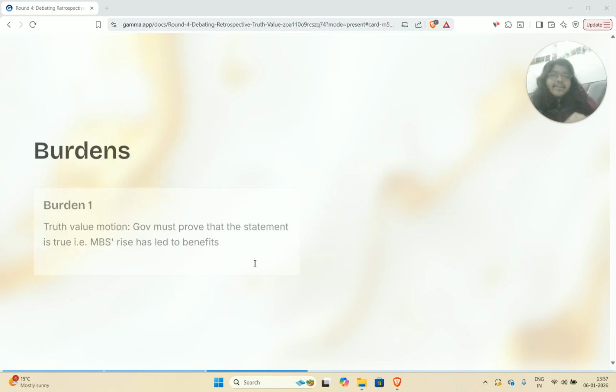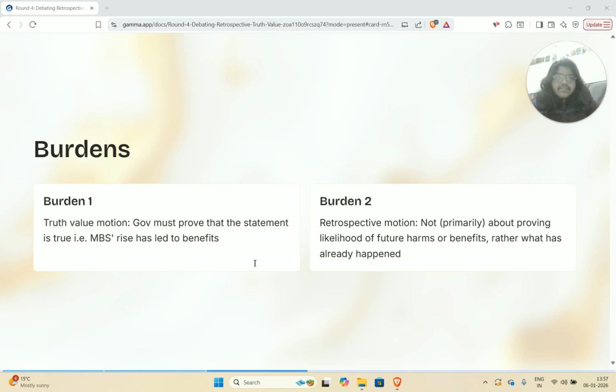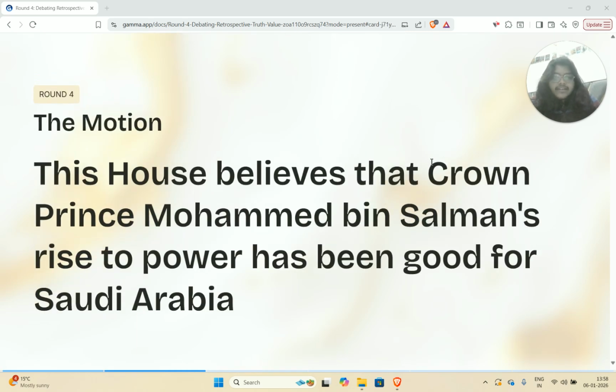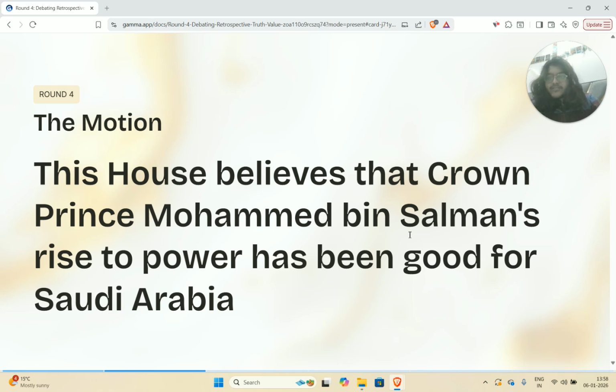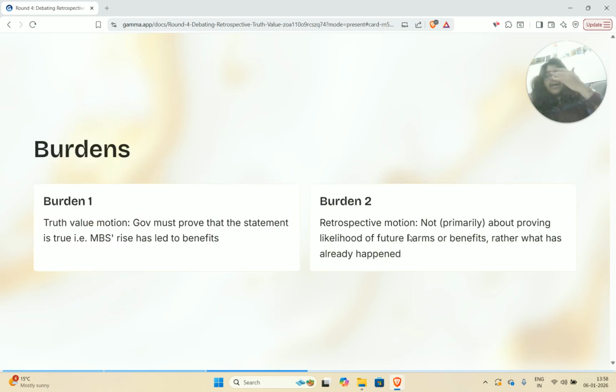So if we try to divide these two burdens, we can say that first, this is a truth value motion. Gov must prove that the statement is true. And just for clarity's sake, when I say that Gov must prove that a statement is true, I mean this statement: Crown Prince Mohammed bin Salman's rise has been good for Saudi Arabia. Anything that comes after the THBT is something that side government needs to prove is true, while Op needs to prove it's false or at the very least not true. So Gov needs to say that yes, MBS's rise has been good for Saudi Arabia, which presumably means that it has led to benefits for Saudi Arabia.